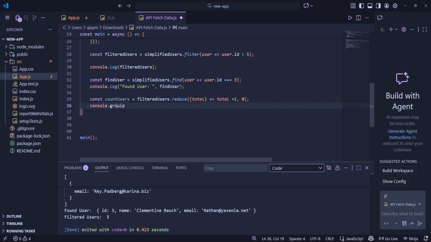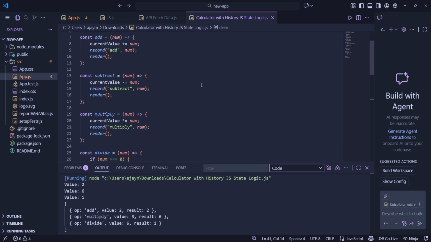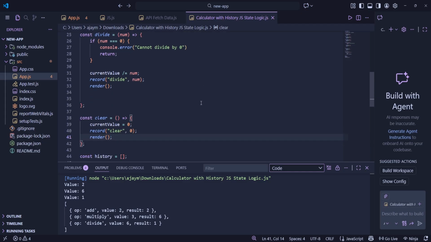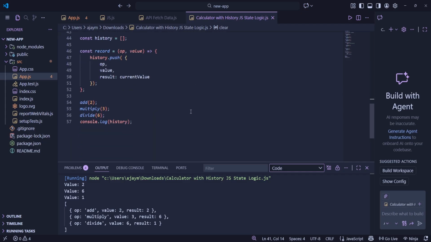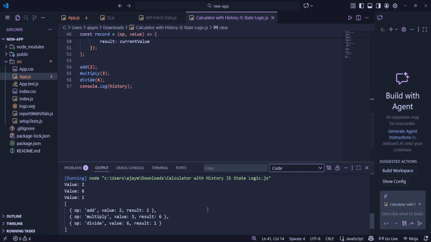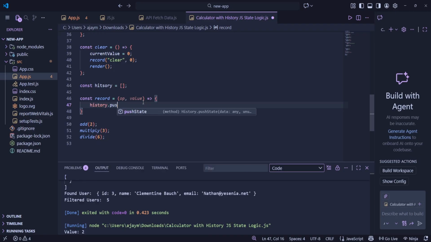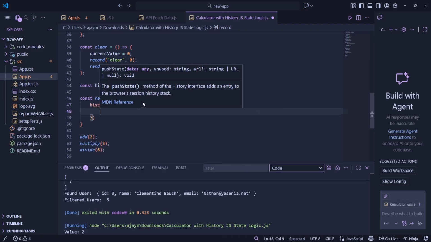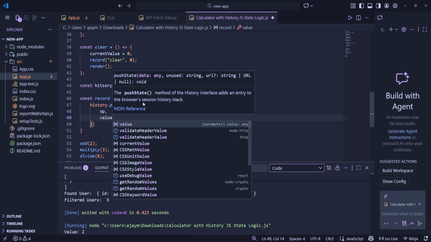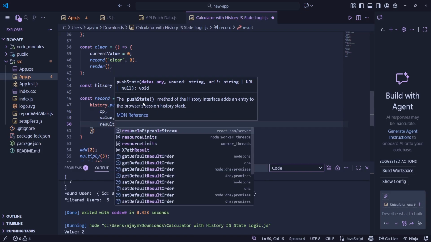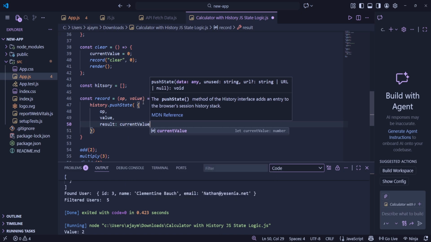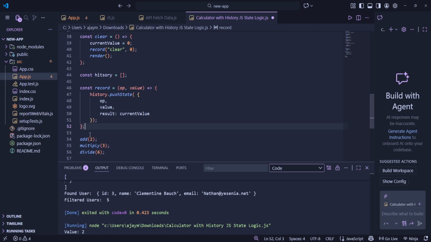The next project I decided to do was a calculator app, just a simple logic for it. I created functions for every operation that updated the state, and then I rendered it by printing the value to the console. Then I implemented the history system. Every time I add, subtract, or do any operation, I push a history entry that includes the operation I did, the number I used, and also what the result became. And then when I log history, you can literally see the full timeline of what happened. This project actually made React easier because React is basically this exact idea, except the UI updates automatically instead of me calling render manually.